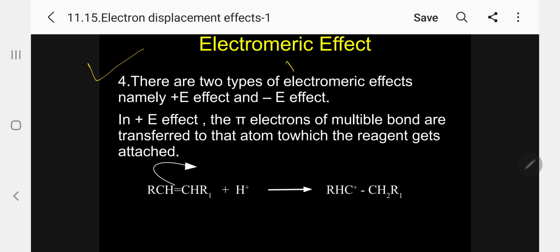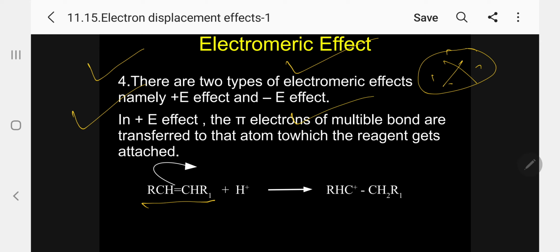Next, there are two types of electromeric effect. This is very, very important. Please follow. The plus E and minus E effect. What is plus E? In the plus E effect, kindly follow, I am taking a simple example here. The pi electrons of the multiple bond are transferred to that atom. For convenience you can take propene.